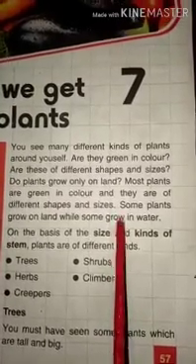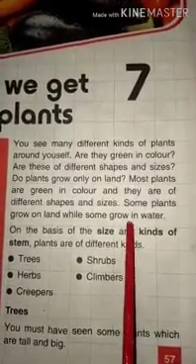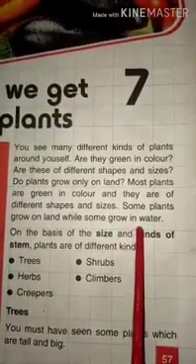So now you might be thinking, certain places, certain seasons? We do not find the same plants in all places. Plants grow according to the seasons and climate of a place. Plants such as lotus grow in water. So these are known as water plants.